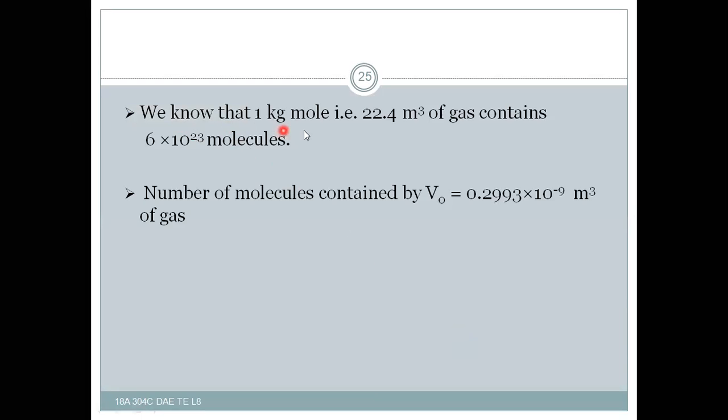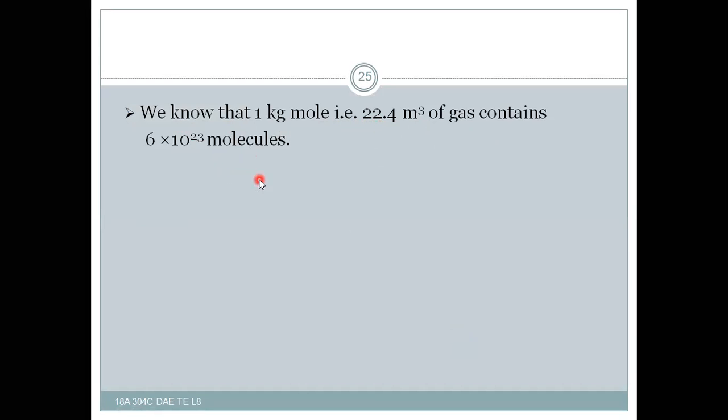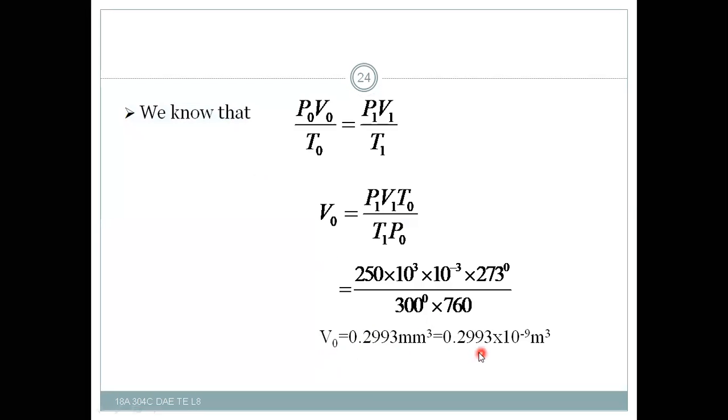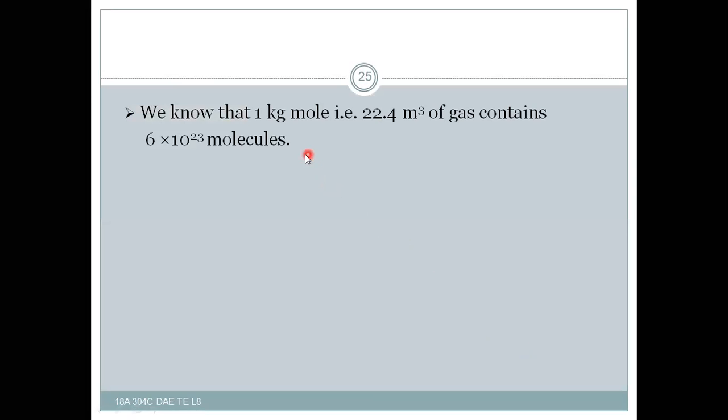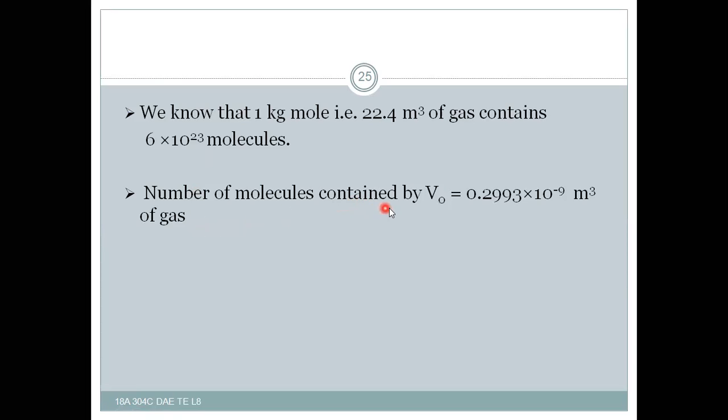We know that 1 kg mole occupies a space of 22.4 meter cube of gas and contains 6 into 10 to the power of 23 molecules. The volume we found is 0.2993 into 10 to the power of minus 9 meter cube.